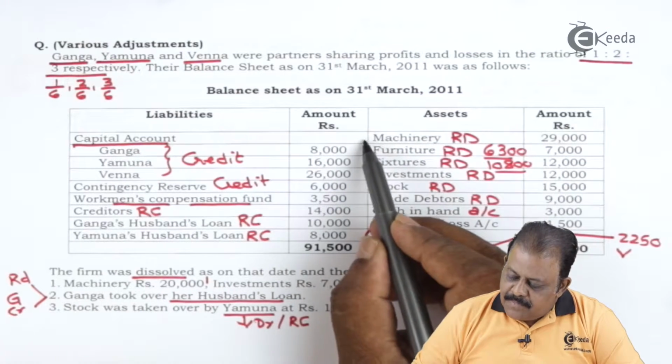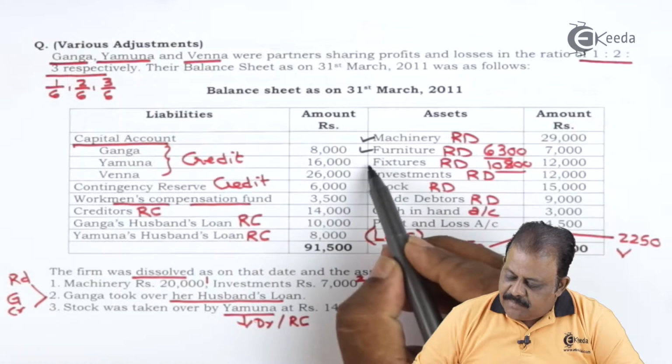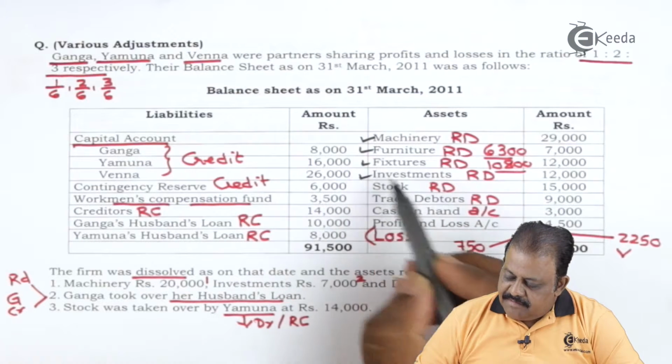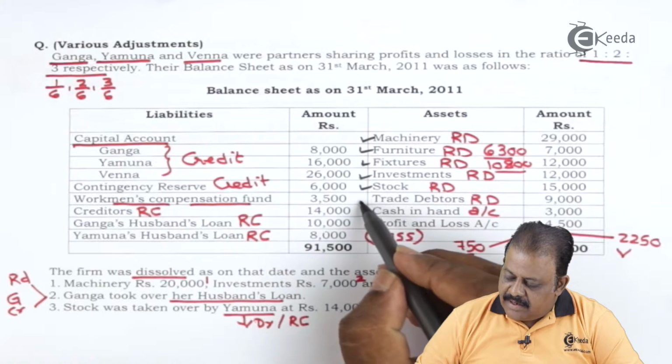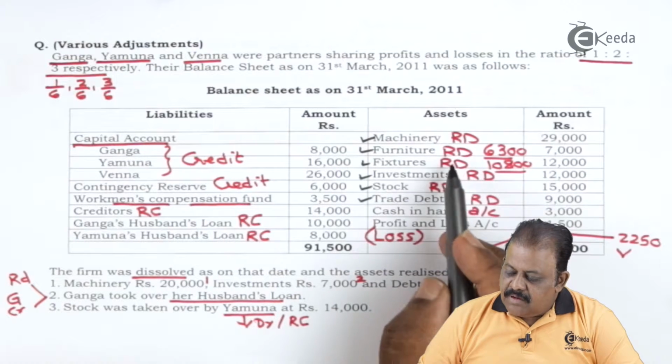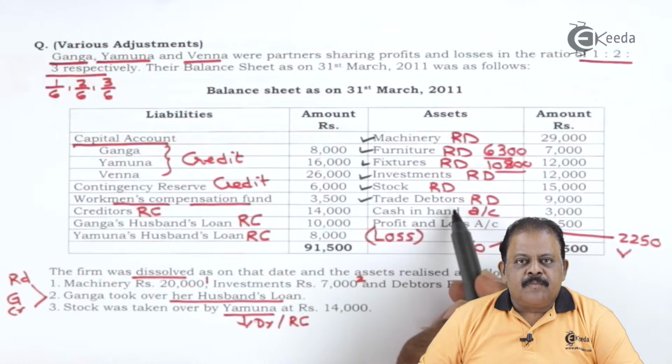Asset side, machinery, furniture, fixtures, investments, stock, trade debtors. These will be transferred at book value to realization account debit side.